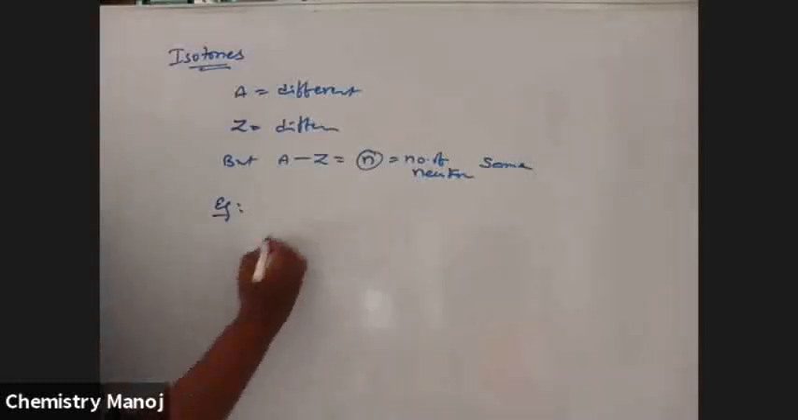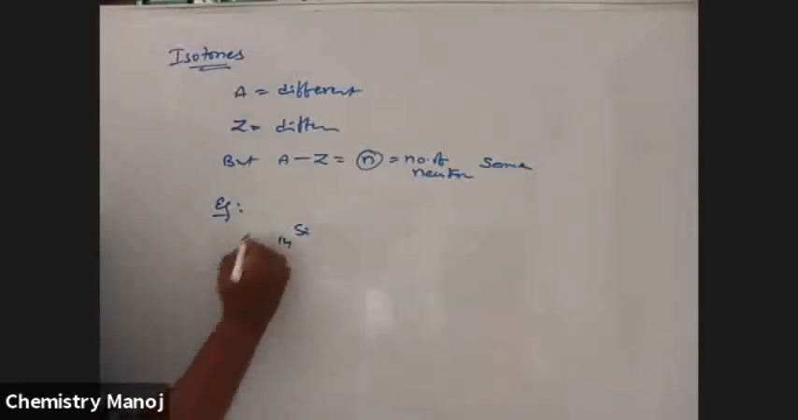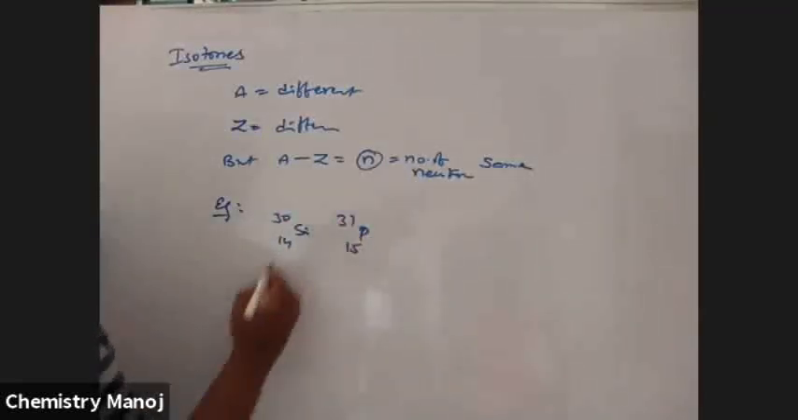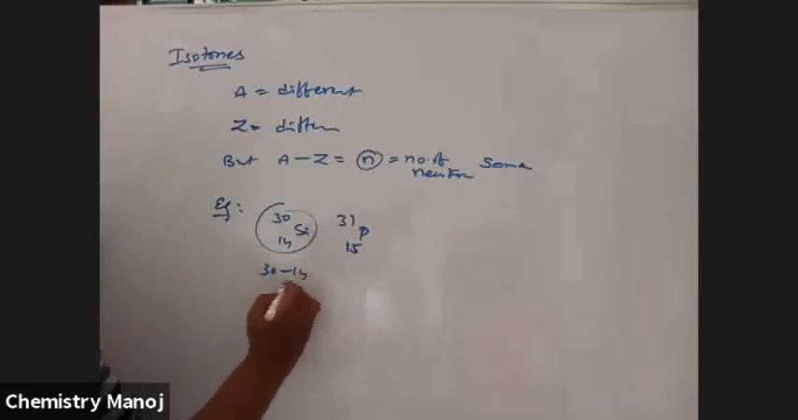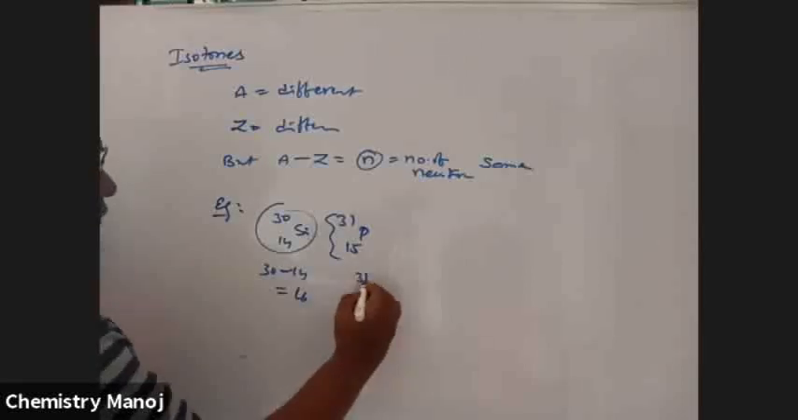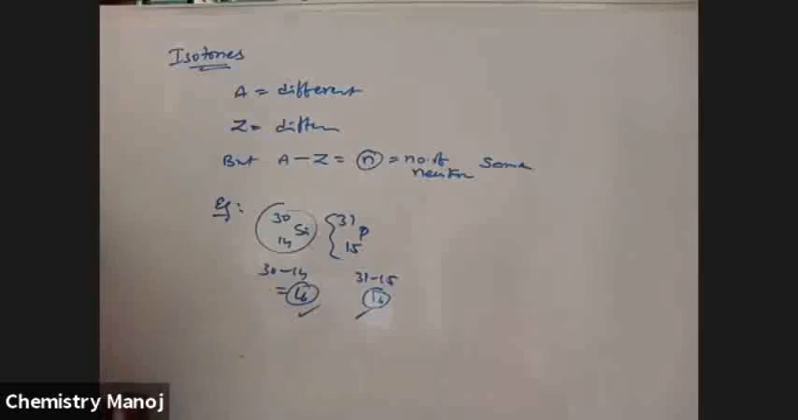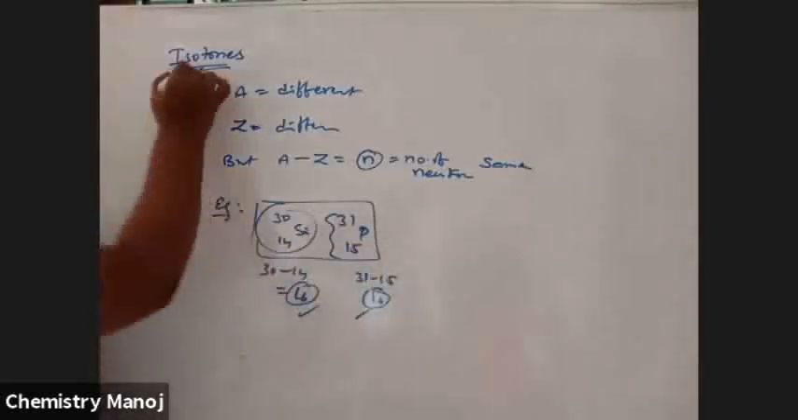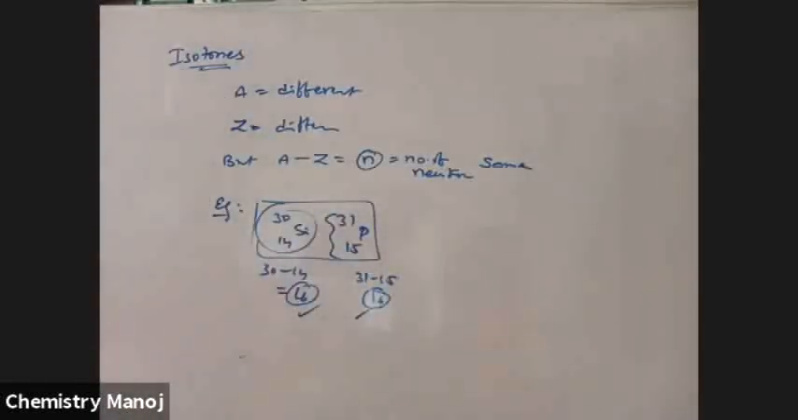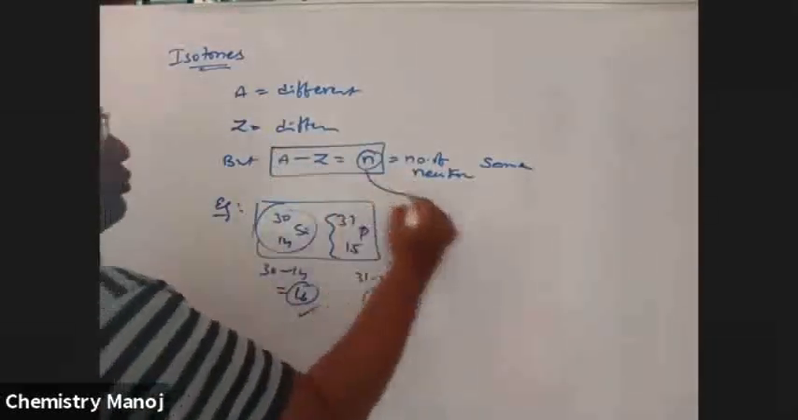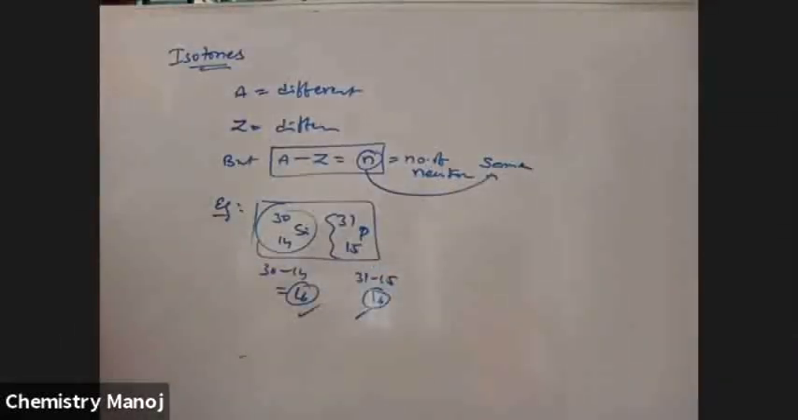Example: silicon-30 (atomic number 14) and phosphorus-31 (atomic number 15). See here, 30 minus 14 equals 16, and 31 minus 15 also equals 16. That means the number of neutrons is the same, so these two are isotones. For isotones, the A minus Z value is the same.